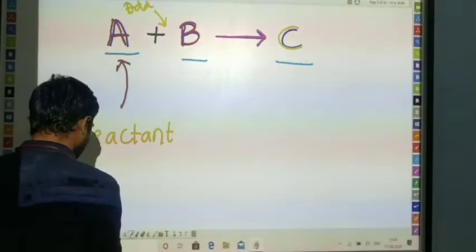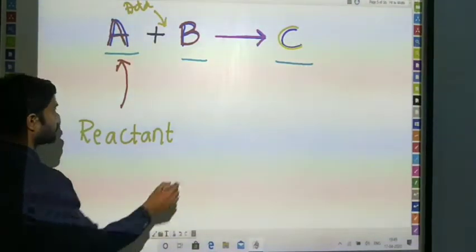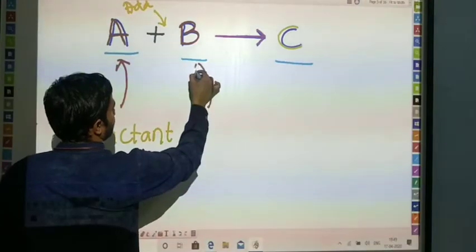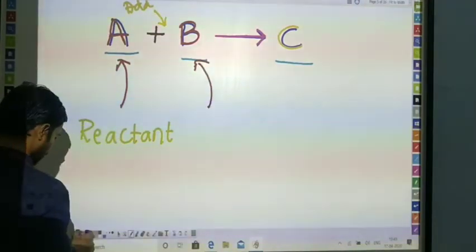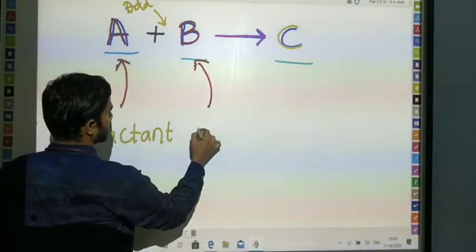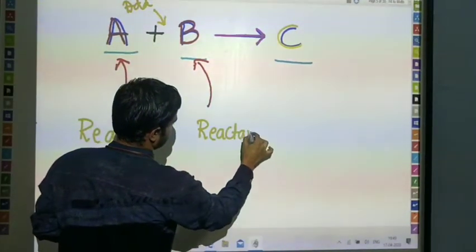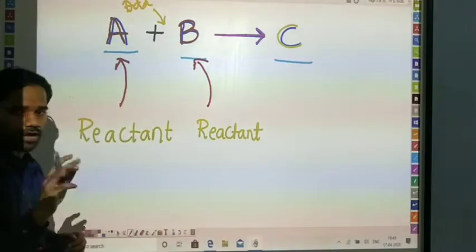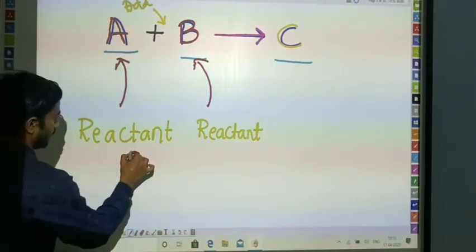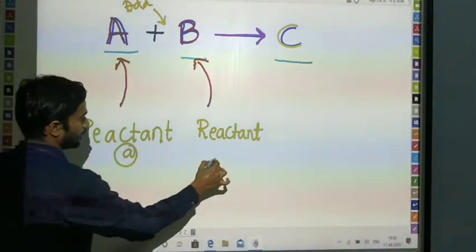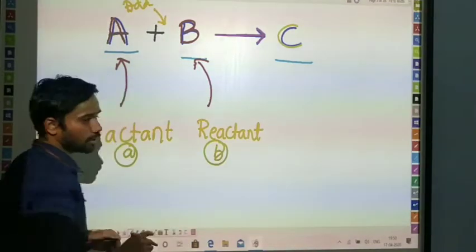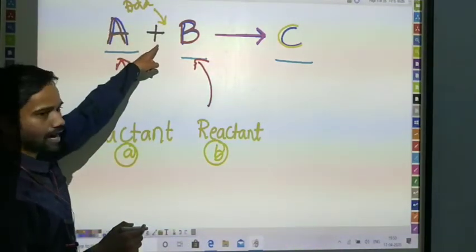What do you mean by B? Here B is also a reactant. In this reaction we have two reactants, reactant A and reactant B. We are going to add them.